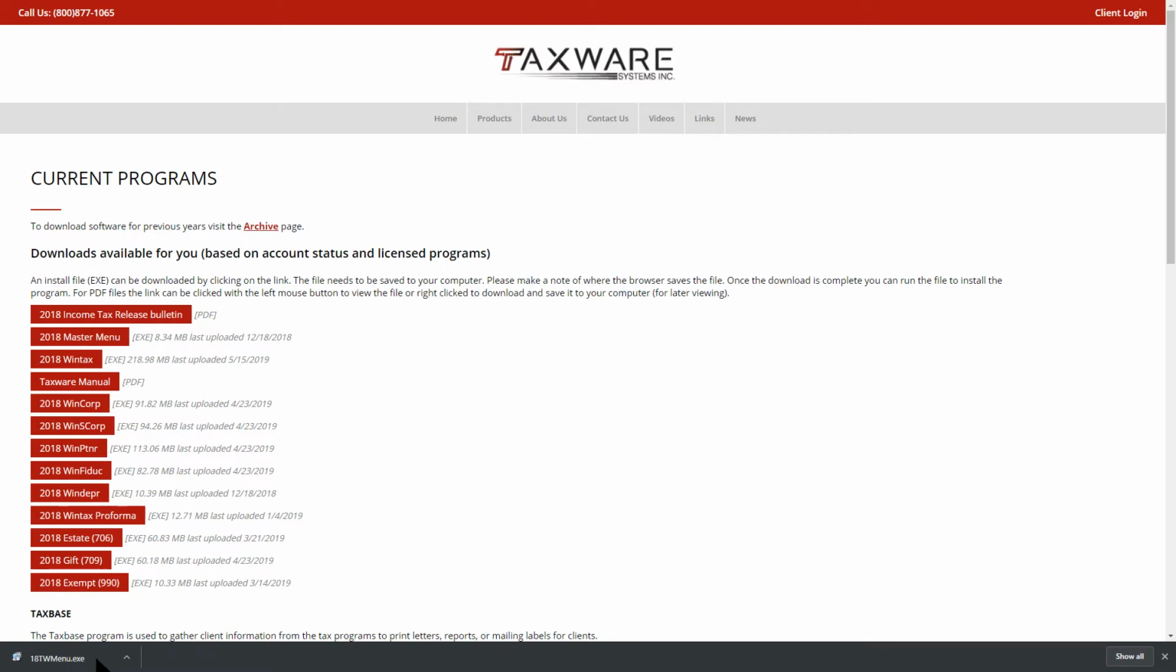The steps from here are the same as the previous steps. Run the installation file when it is finished. Click Next until the program begins to install. Choose whether you would like an icon on your desktop or not, and then press Finish.